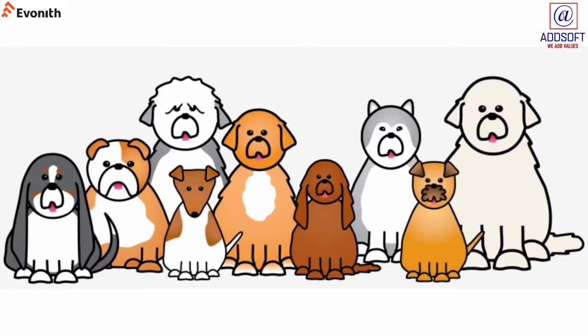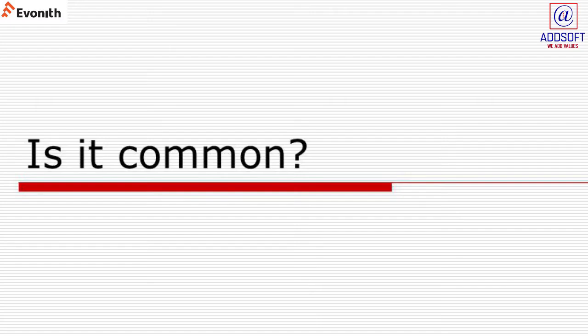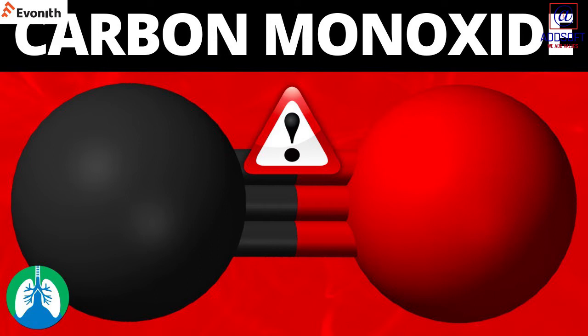Pets. Is CO poisoning common? One of the leading causes of unintentional accidental poisoning deaths in the United States.